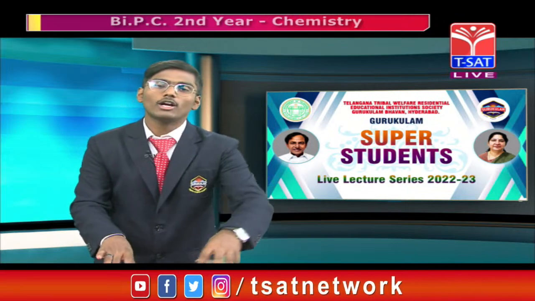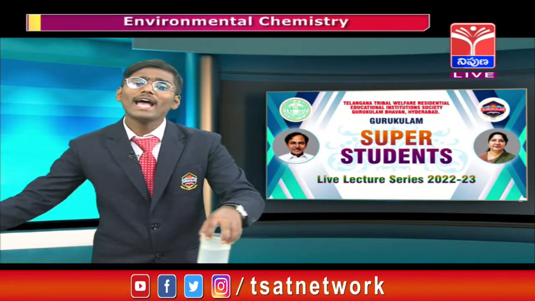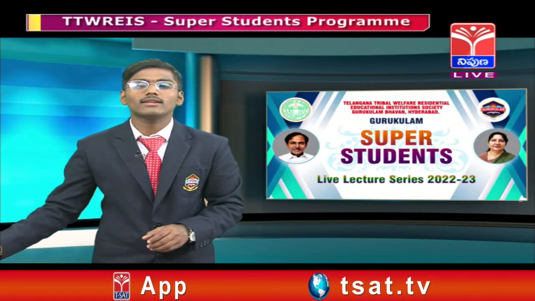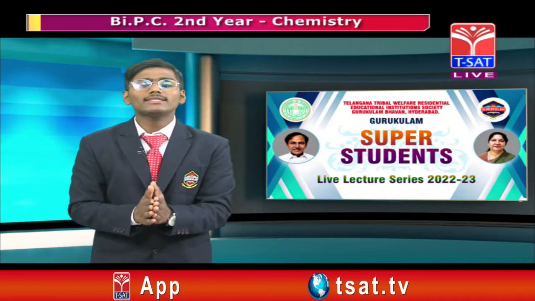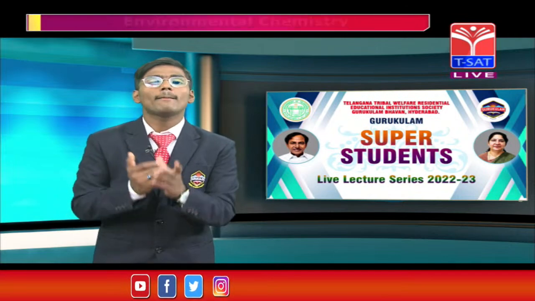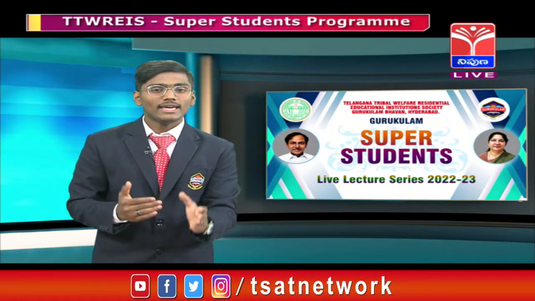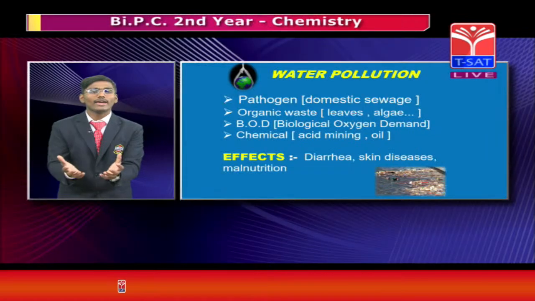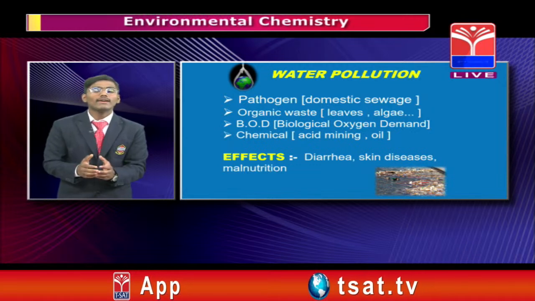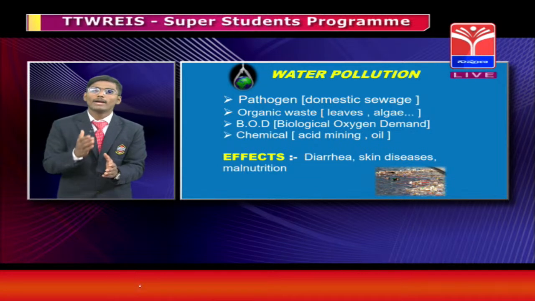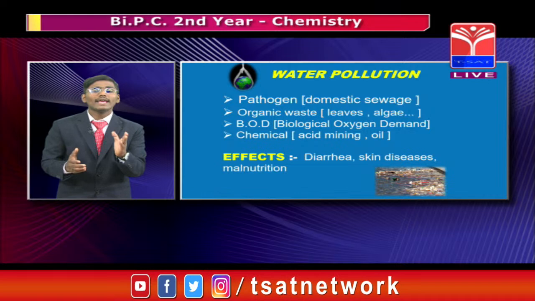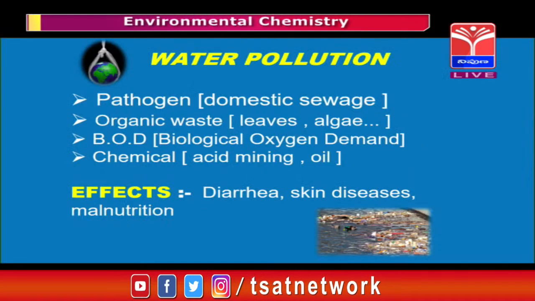The other things about water pollution are pathogens. What are pathogens? The domestic sewages are known as pathogens, like urine and fecal matter of domestic animals. Organic waste: leaves, algae, and also the organic waste found in our surrounding places. BOD levels. BOD stands for biological oxygen demand. Next, we have the 4 levels of BOD, friends.